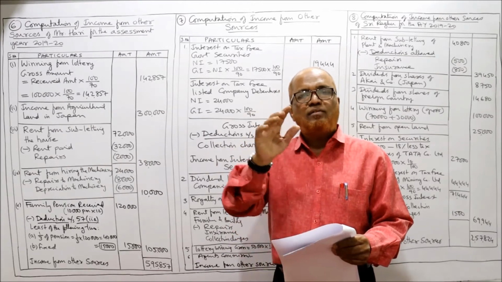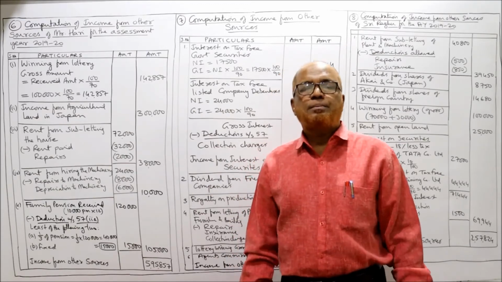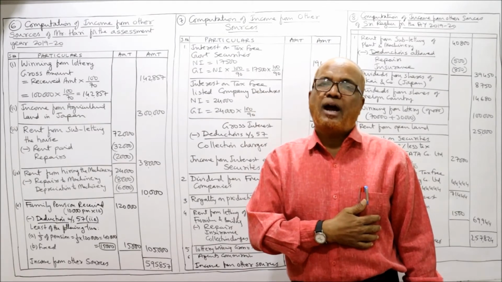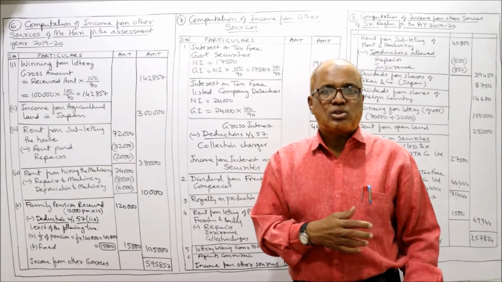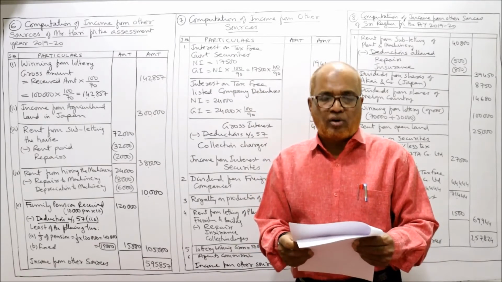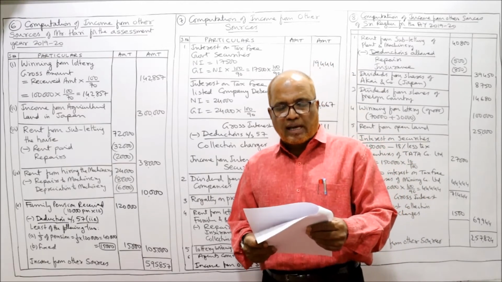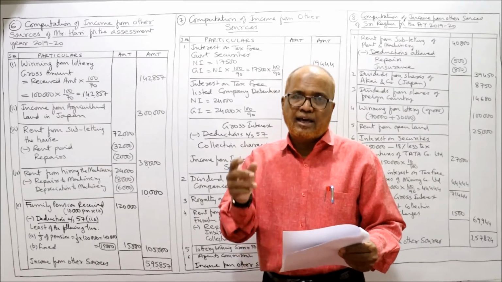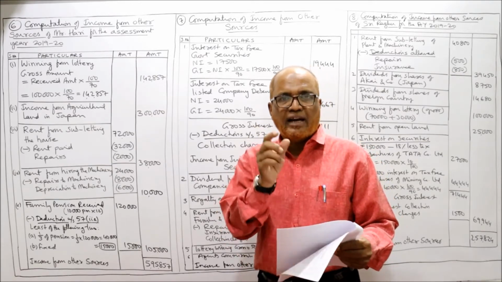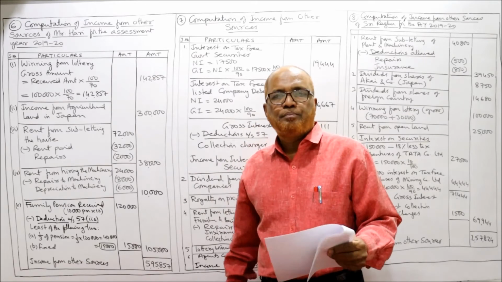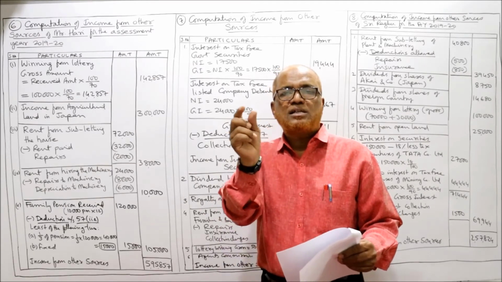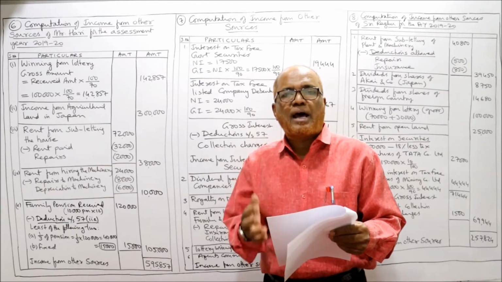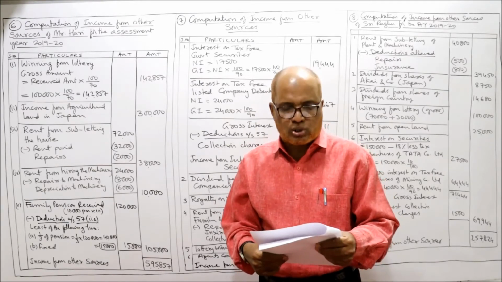When net amount is given, we have to gross it up. How to gross it up? Net interest into 100 by 90. So we will get interest on tax-free government security. Similarly, interest on tax-free listed company debentures, 24,000 net amount. Again, it is given net. When net amount is given, we have to gross it up. How to gross? Net interest into 100 by 90. So both the interest will be multiplied by 100 by 90 to make it gross.